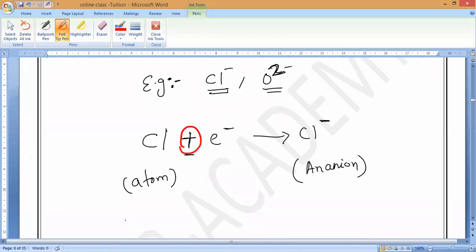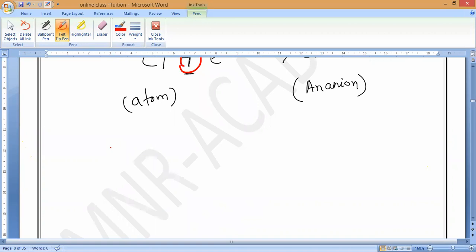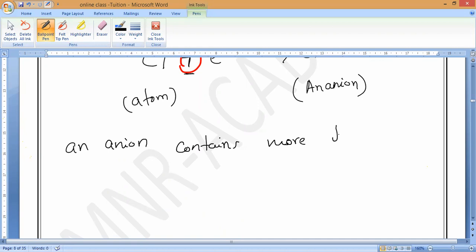Now tell me, compared to the normal atom, are the number of electrons more or less in an anion? Electrons are more, sir. An anion contains more electrons than a normal atom.